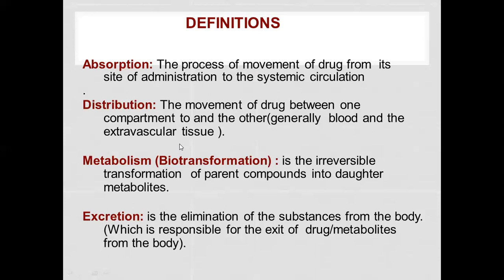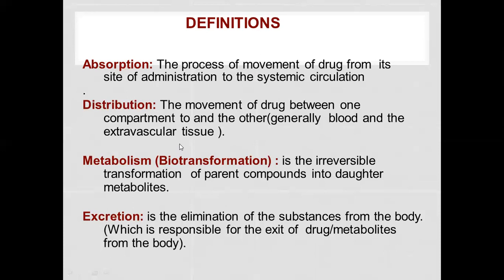So phase 1 is the oxidative reactions, reductive reactions, and the hydrolytic reactions. In the phase 2 reactions, all the conjugation reactions are there. So if they ask which reactions belong to the phase 1 reactions, there are three types: all the oxidative reactions, all the reductive reactions, and all the hydrolytic reactions. And phase 2 has all the conjugation reactions: conjugation with glucuronic acid, conjugation with sulfate, and conjugation with alpha amino acids.